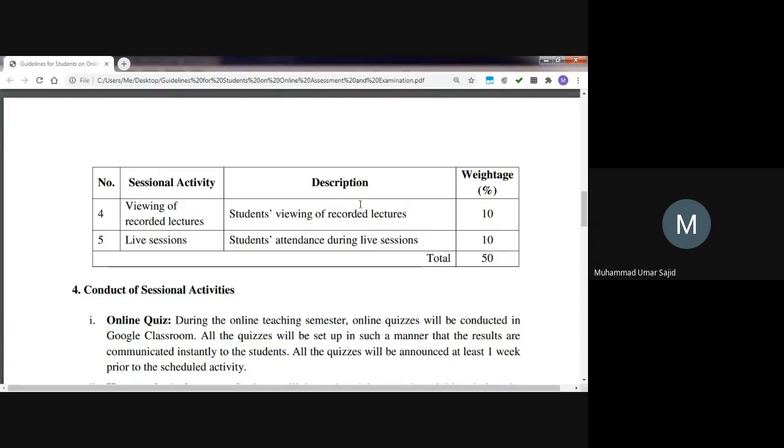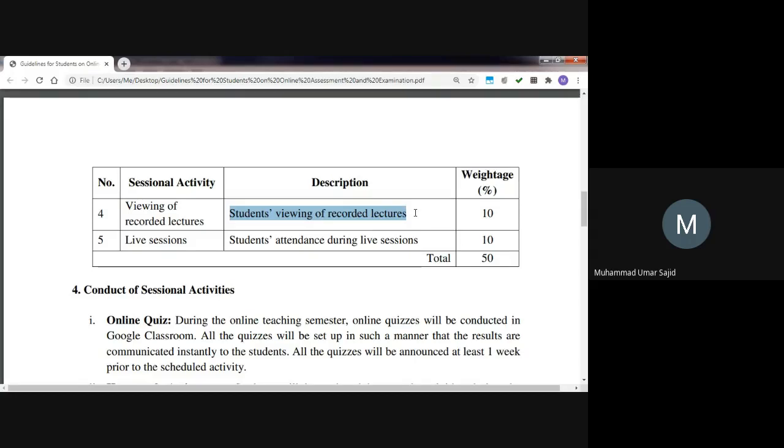Okay, and this thing is important, that the university administration has decided to award 10% of your total session marks, which is I think 5 marks, to viewing of recorded lectures. It was not notified earlier, but now it has been required, and we are required to keep log of who has seen the recorded lectures and who has not. So if you are sharing the recorded lectures from USB, or because not everyone has a very good internet connection, and I understand that a lot of students would be sharing the recorded lectures, or one of them would have been downloading those lectures and sharing with his or her friends.